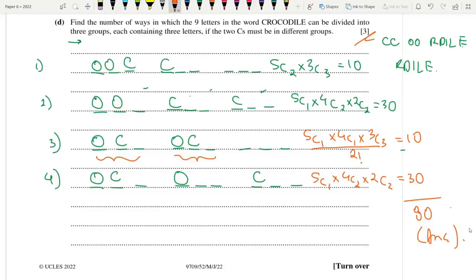The issue arises because there are 2 letters over here. As a result, if you don't divide by 2, you're going to consider the same case twice. Do you get what I mean? In the question, it was already said that the 2 C's must be in different groups. That's why it doesn't matter in group 2. But here it does matter. Because suppose you can put R here, DILE, or couldn't it be this way? Like you could bring D here and R here, ILE. Why should you consider it twice?